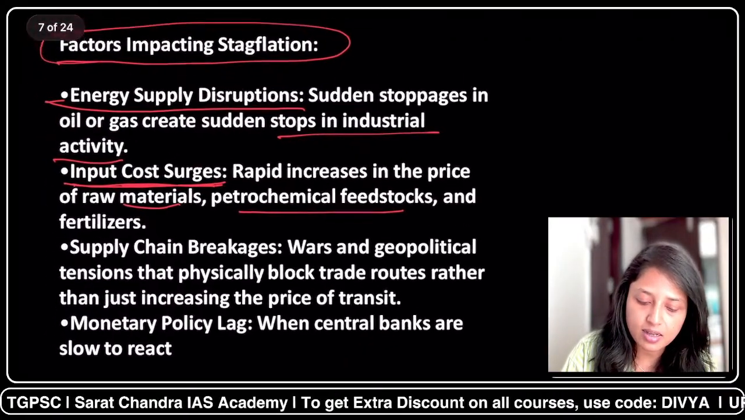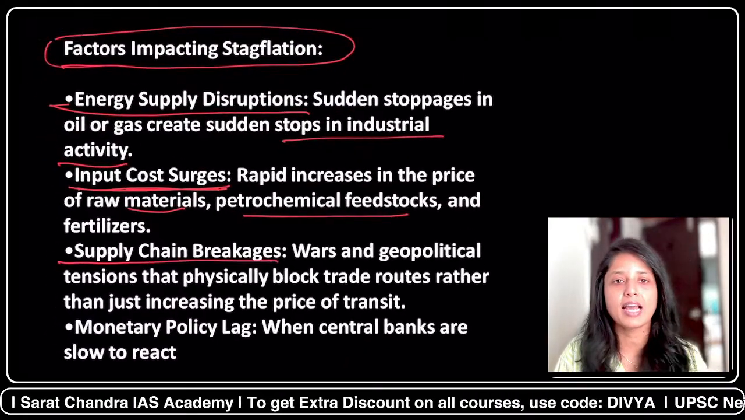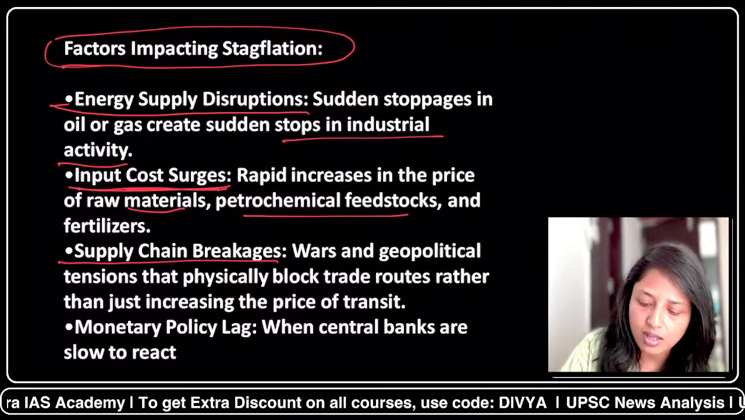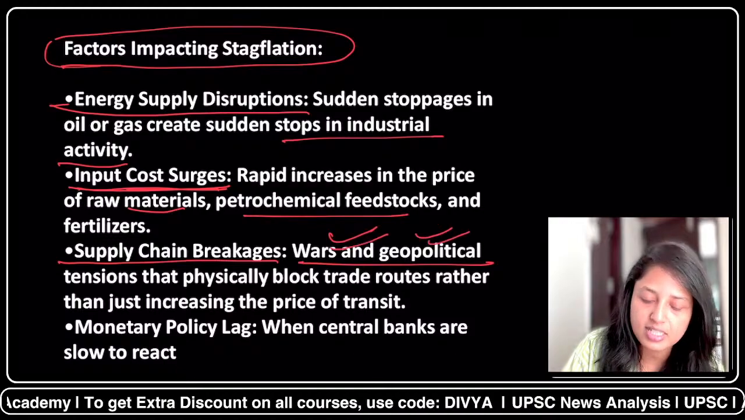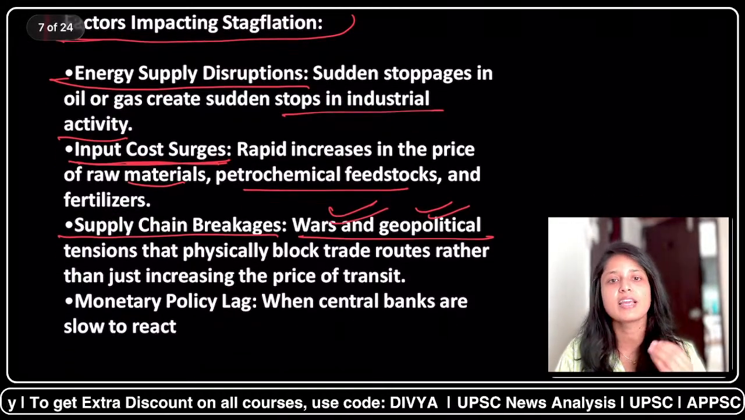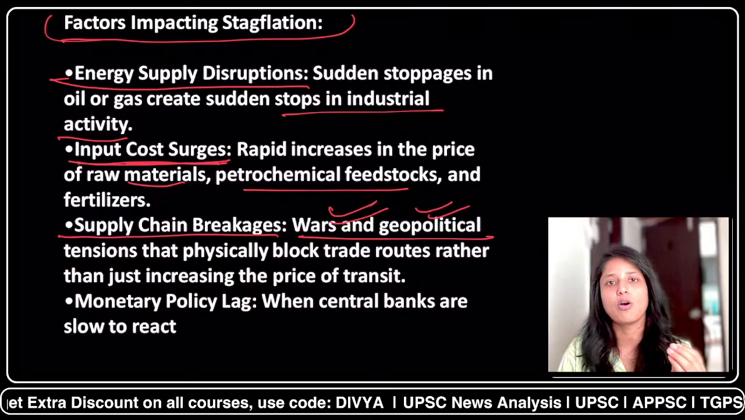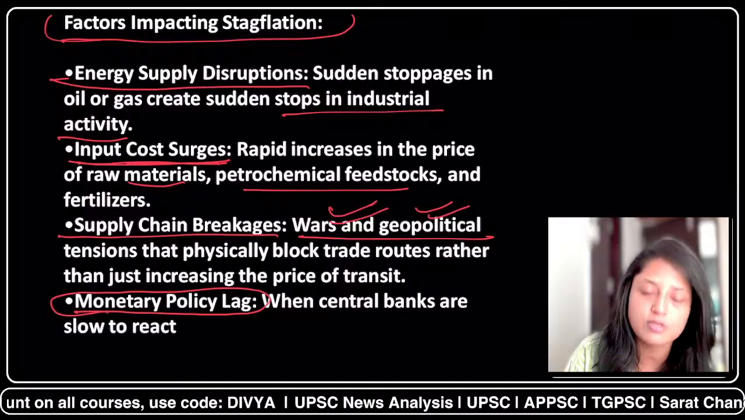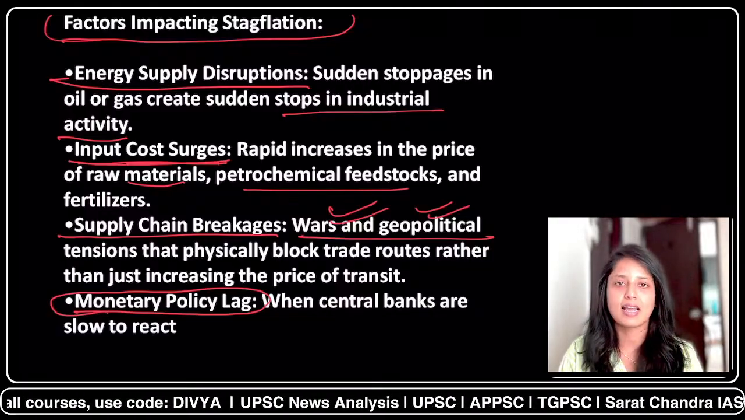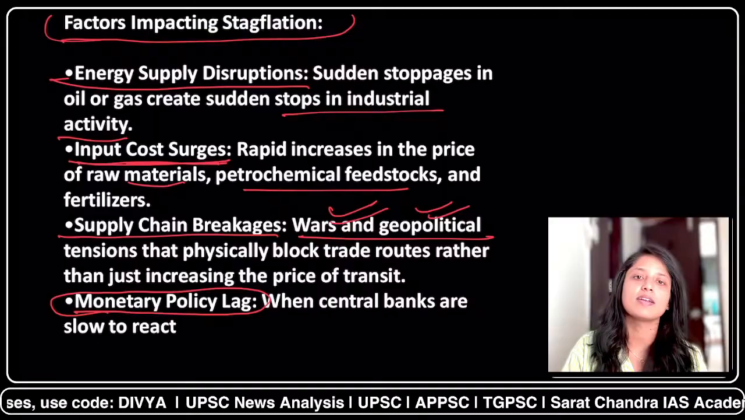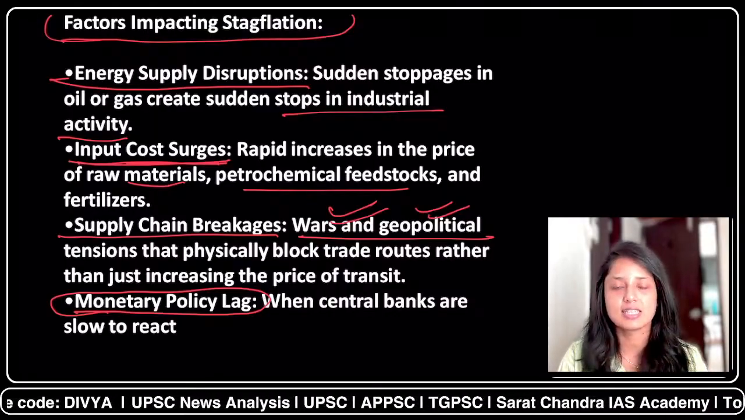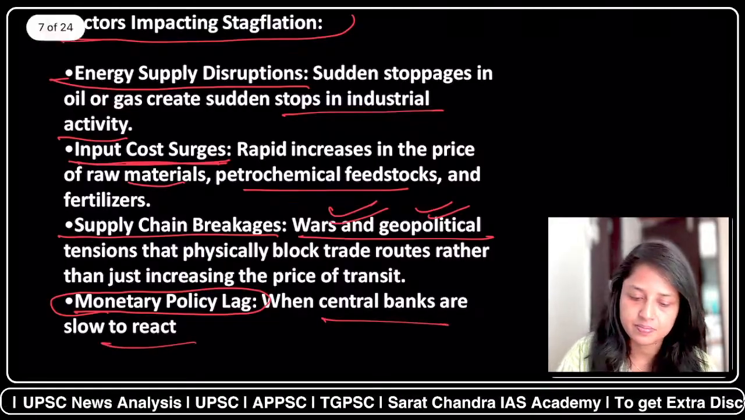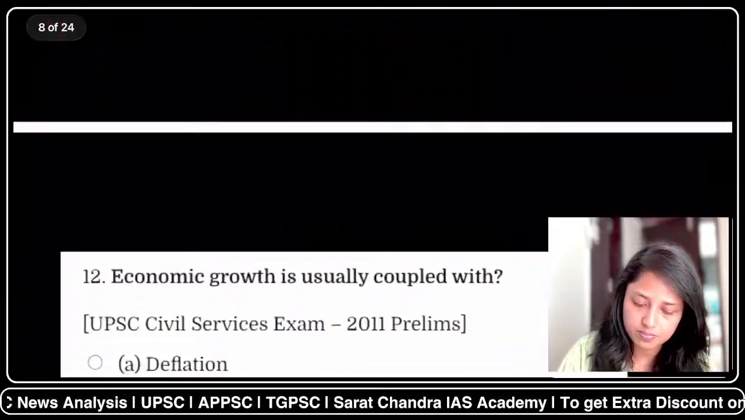Third important thing, which can be a factor, will be supply chain breakages. So supply chain breakages can be because of a variety of factors. Important factors are like war and geopolitical tensions. So again we can give the example of the recent West Asia conflict. And last but not the least will be monetary policy lag. That means if the central banks of any country are not taking quick steps or steady steps, then also stagflation can occur. Okay.